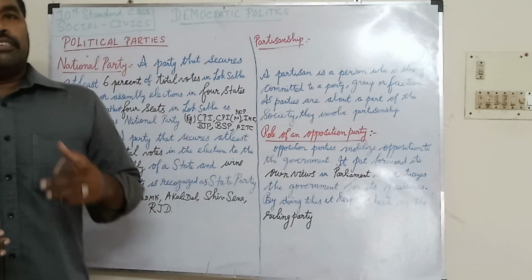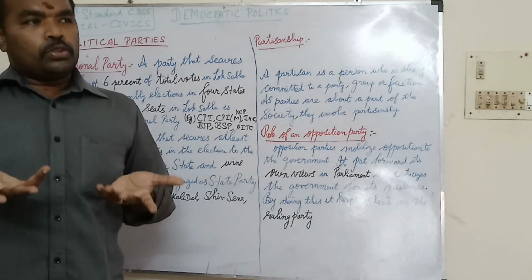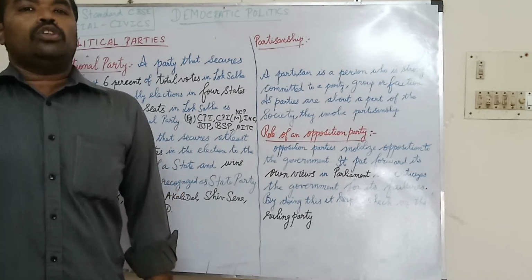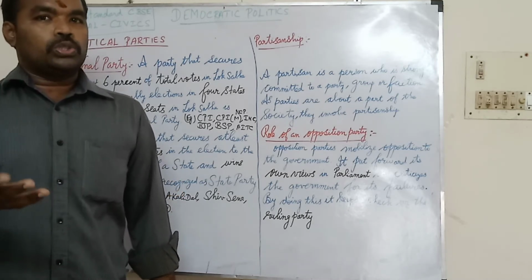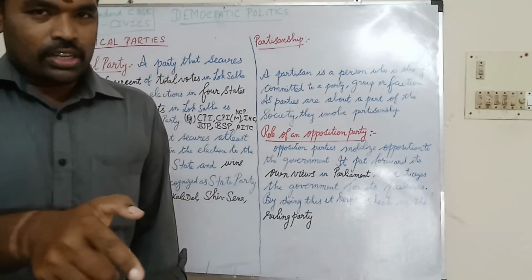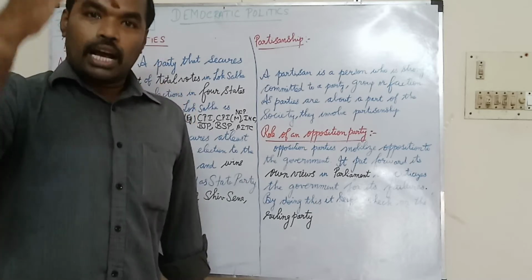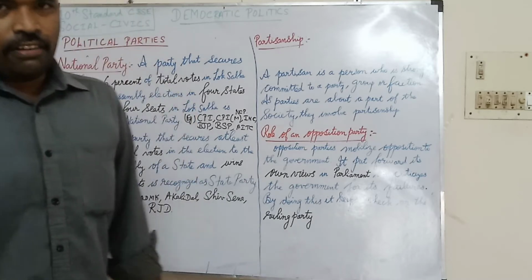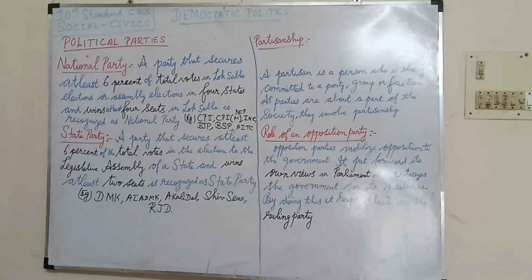Some of the opposition parties, even though the ruling party is doing good also, will point out if any 1% wrong is there, and they will raise it in the assembly or parliament session itself. So this is what we mean about the role of an opposition party.